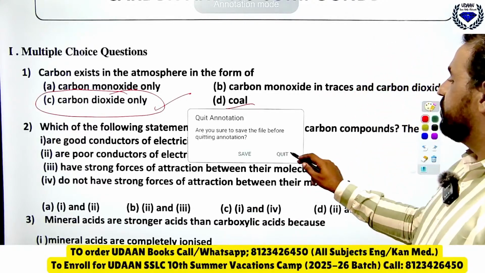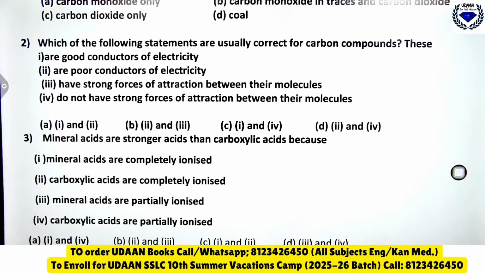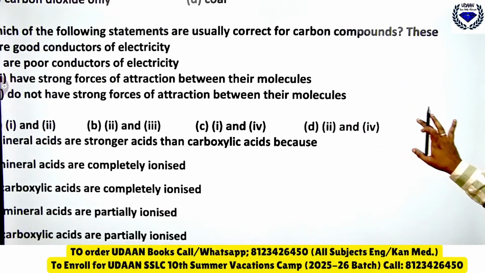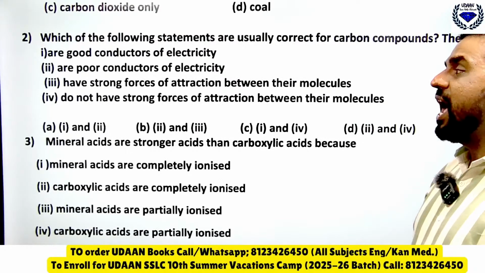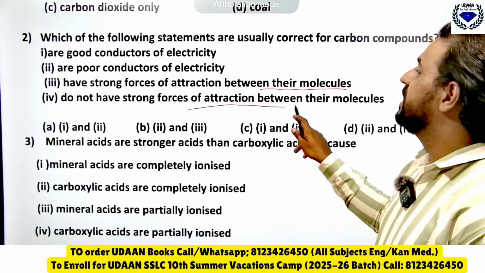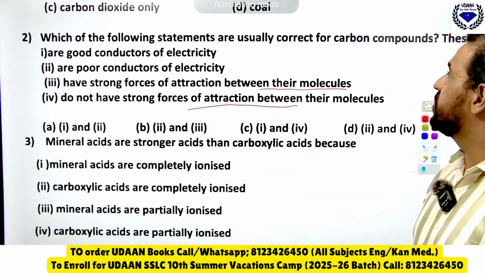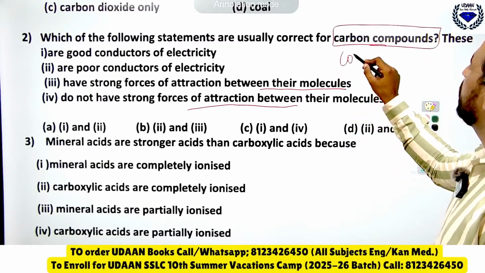Then which of the following statements are usually correct for carbon compounds? So tell me how the carbon compounds are. They are good conductors of electricity, poor conductors of electricity, have strong forces of attraction between their molecules, do not have strong force of attraction between their molecules, and you know that carbon compounds will undergo what?